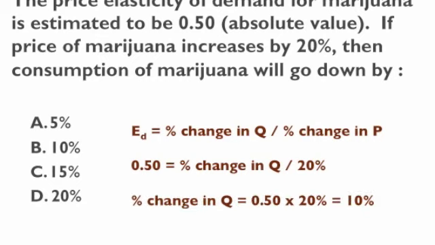And to do that, we multiply 0.5 times 20%, and that's 10%. So the answer to this question is 10%, and it kind of reflects the fact that the demand is inelastic, because the percentage change in quantity is actually less than the percentage change in price.